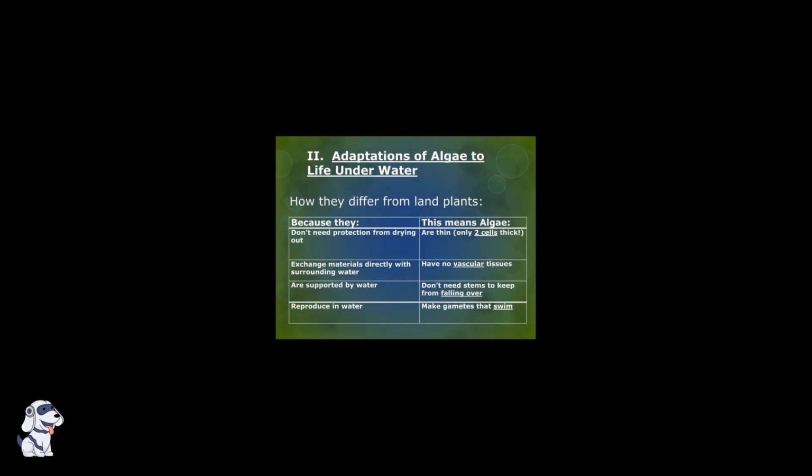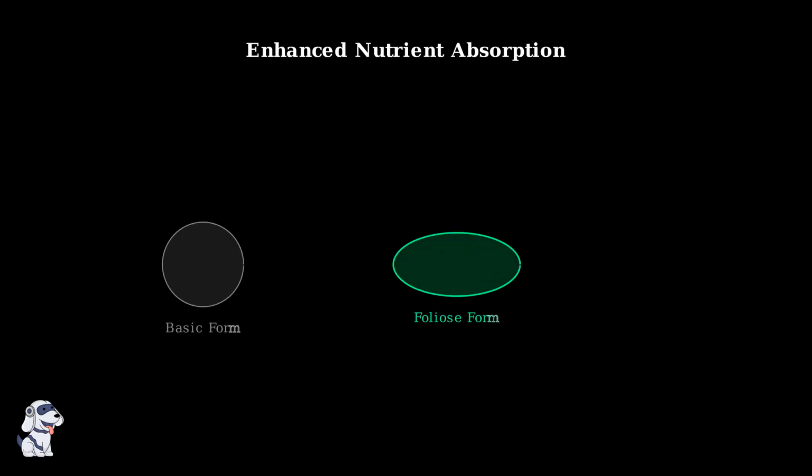These specialized forms represent key adaptations that distinguish algae from land plants. Unlike terrestrial plants, algae don't need rigid support structures because water provides buoyancy. The increased surface area of specialized forms dramatically improves nutrient absorption. A foliose structure can absorb nutrients from a much larger area compared to a simple spherical form.